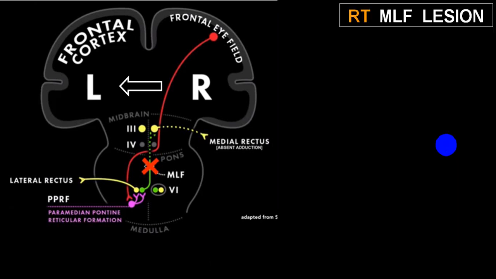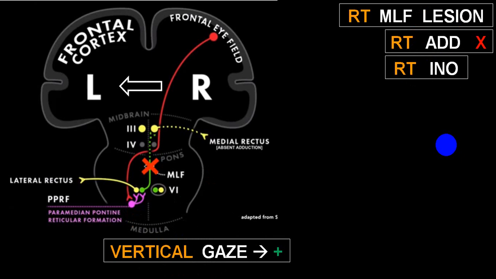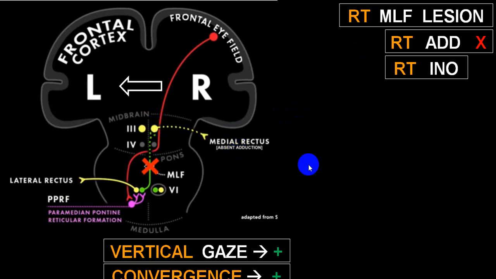Very clear. So right medial longitudinal fascicle gone. What finding I will have? Right side adduction is absent. This is called right side internuclear ophthalmoplegia. You will have a vertical gaze preserved. You will have a convergence preserved, because for convergence the center is in the pontine mesencephalic junction. At that level it is called rostral medial longitudinal fascicle. So that center is not affected, so you will have no effect on vertical gaze.